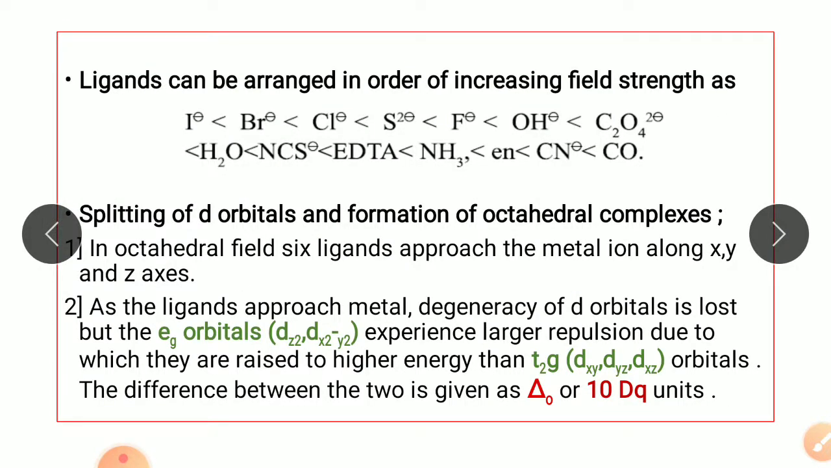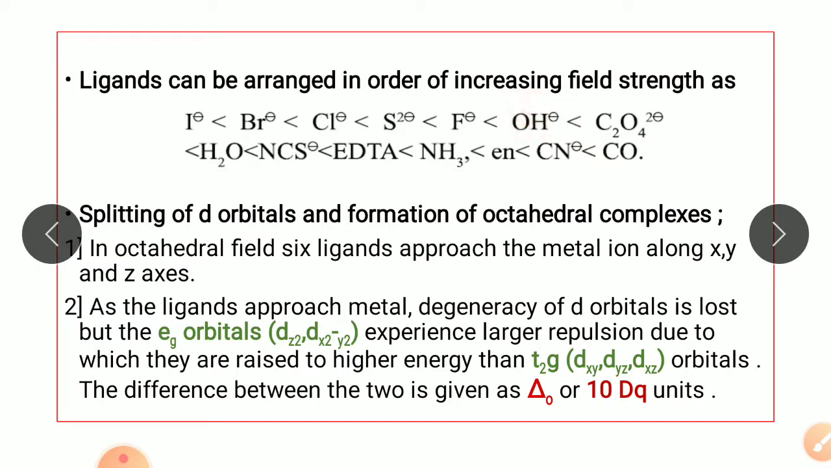Now, based on this, the ligands can be arranged in the order of increasing field strength. So, iodide is the weak ligand field, while carbon monoxide is the strongest field ligand. Okay, strong field ligand. So, here iodide, bromide, chloride, sulfide, fluoride,